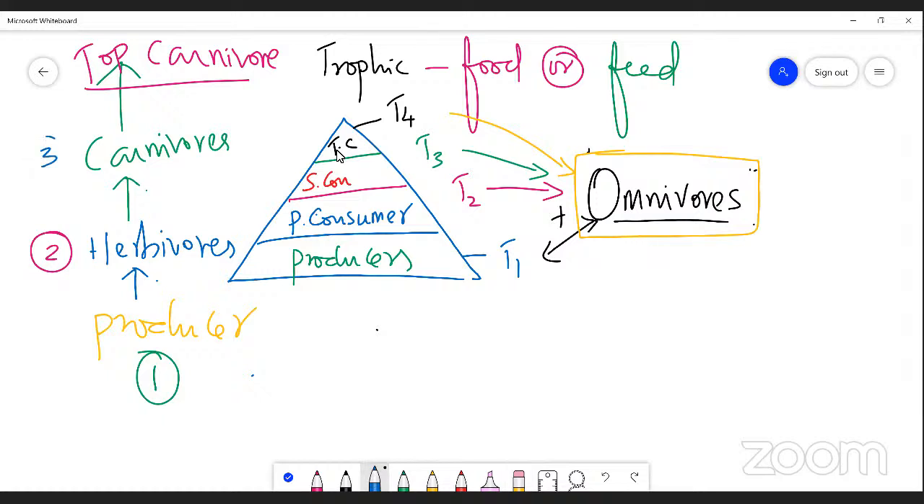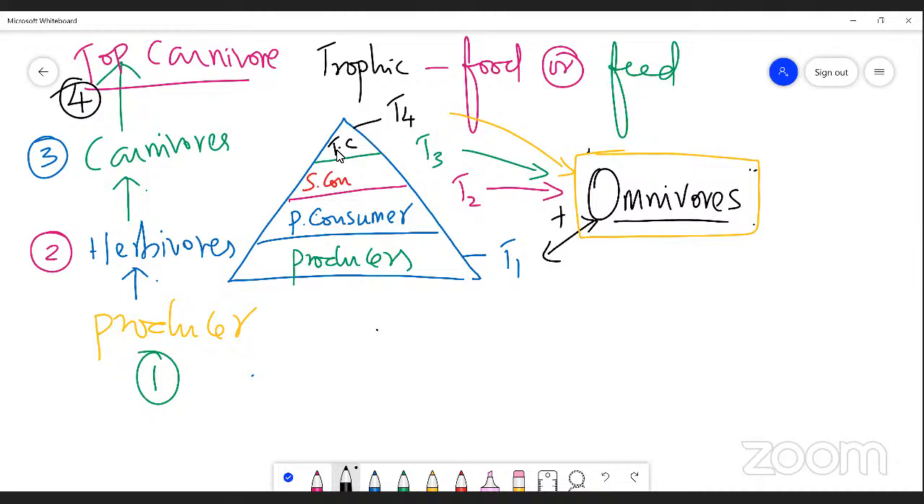Carnivores occupy trophic level 3. Now, this carnivore is also eaten by some organism. They are called top carnivores. What are they called? Top carnivores. So, this is also another representation of trophic level structure, right?